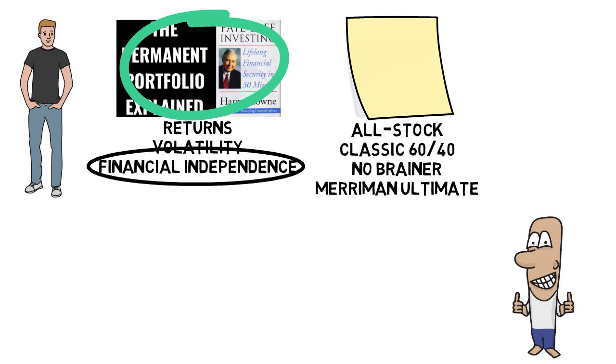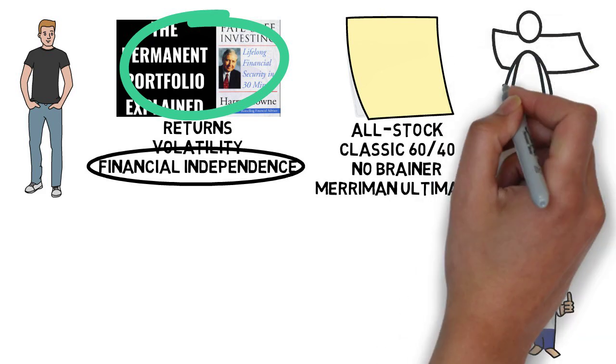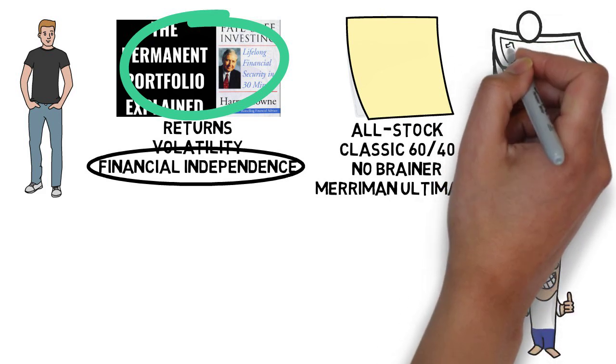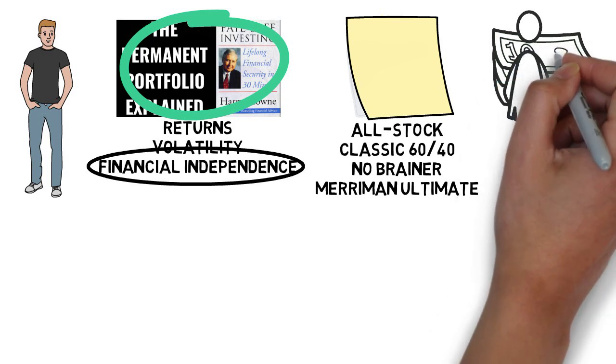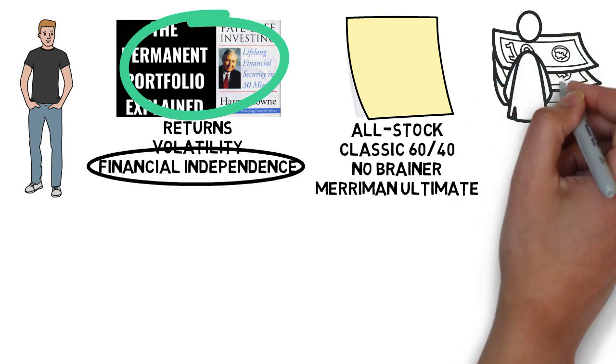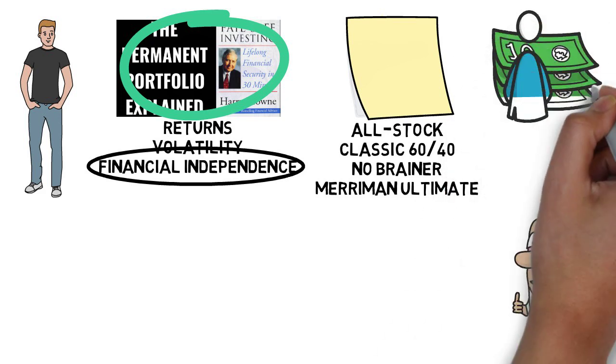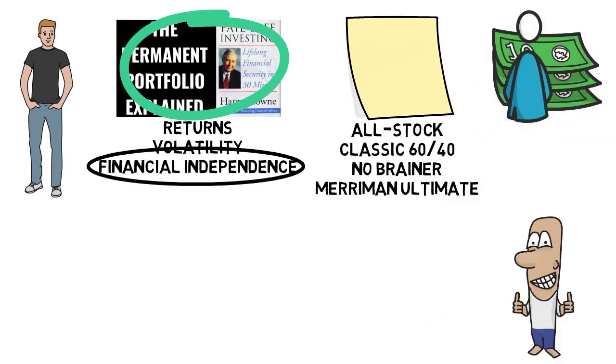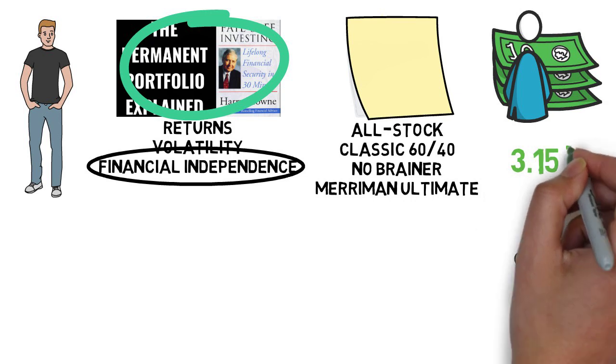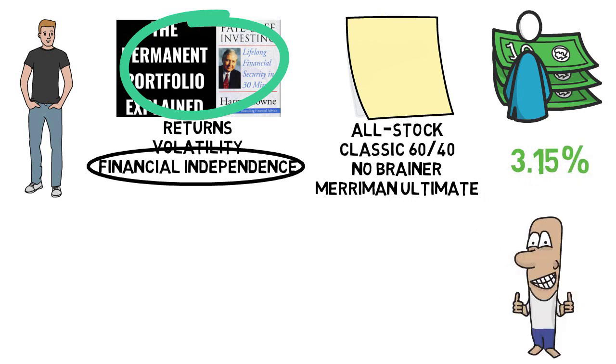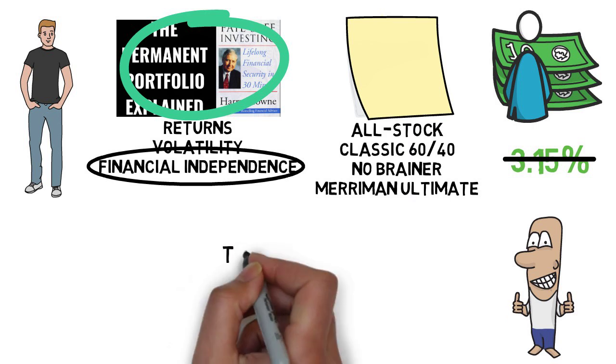The reason the accumulation figures for those videos are incorrect is because I forgot to update the target 30-year minimum safe withdrawal rate for those 4 allocations before running the accumulation simulation in the spreadsheet. As a result, the spreadsheet was still using the unique safe withdrawal rate for the permanent portfolio, which was 3.15%, to calculate the level of wealth that an investor would need to have accumulated by any given time to determine if financial independence had been reached. Obviously, the other allocations had different 30-year minimum safe withdrawal rates based on their own historical returns, volatility, and how far back the data went on them.